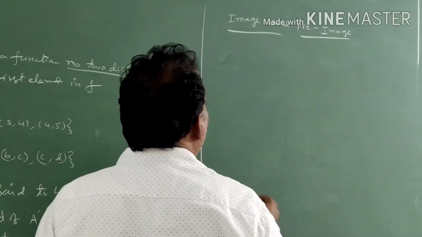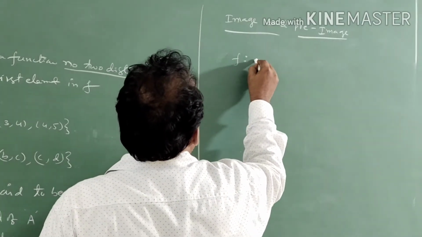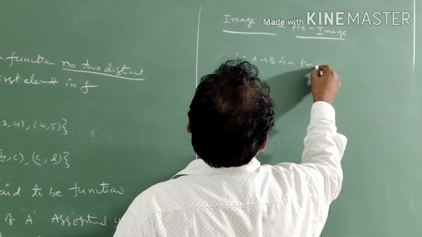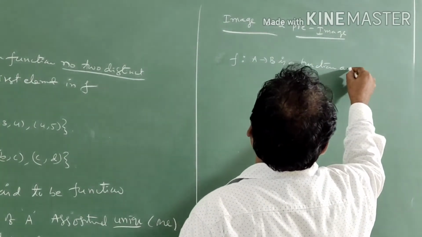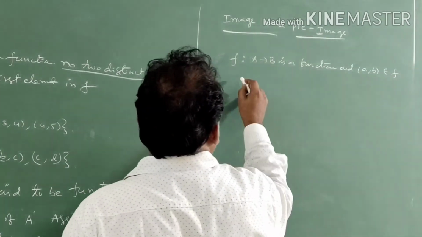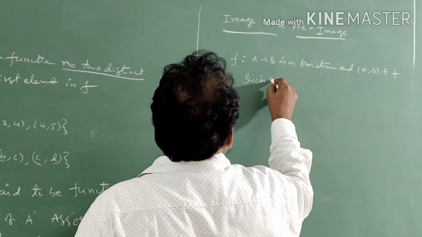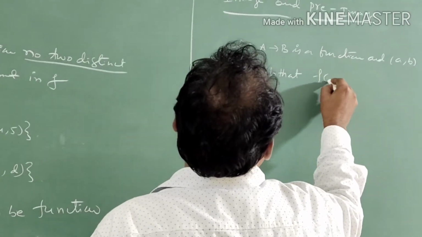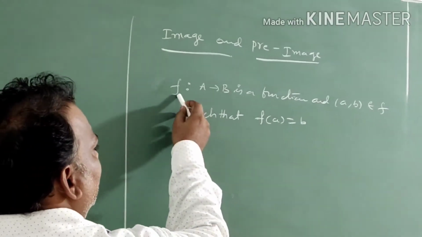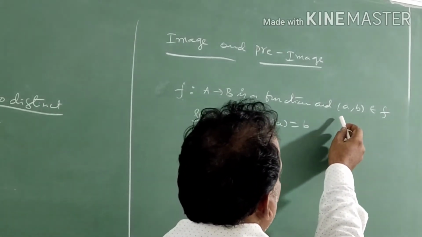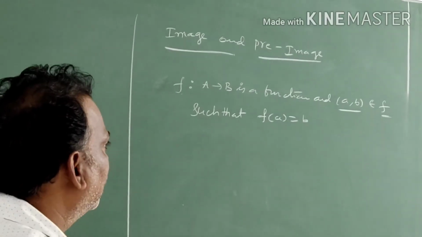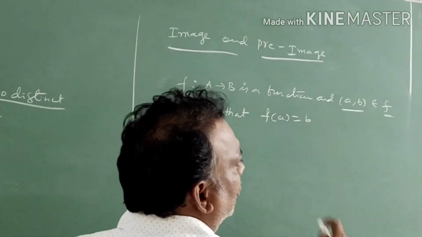See that f is a mapping from A to B, is a function, and ordered pair (a, b) belongs to f such that f of a is equal to b. Once again, listen carefully. f is a function mapping from A to B, and ordered pair (a, b) belongs to that particular set such that f of a is equal to b.